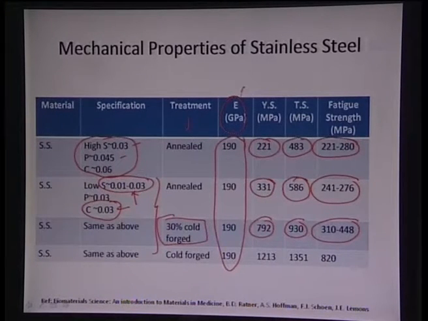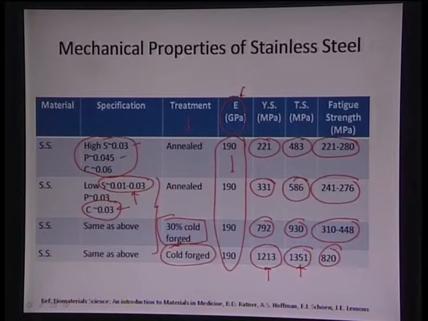So, the modulus is totally a compositional property, and we are seeing similar Young's modulus for all of them. But if we go from 30% cold forging to a very high level of cold forging, we can see further enhancement in the yield strength. It has gone from 792 to 1213 megapascals. Tensile strength has gone to the order of gigapascals, 1.3 gigapascal, and even the fatigue strength has gone up drastically.